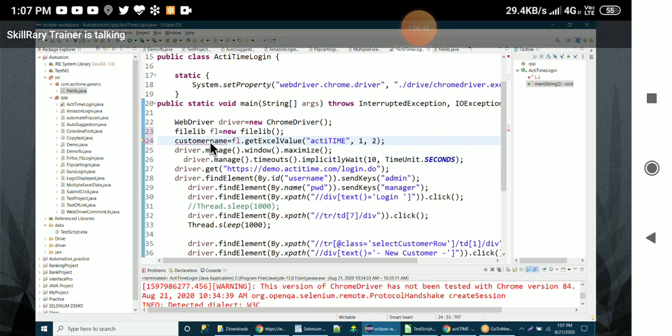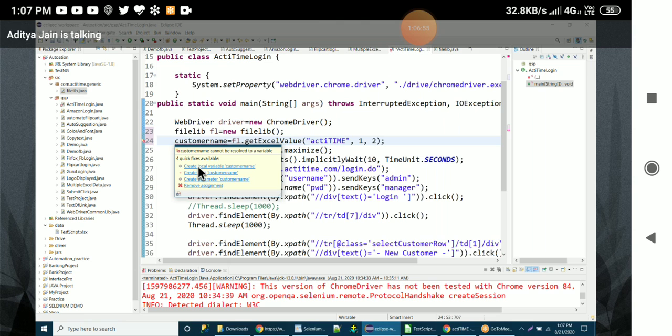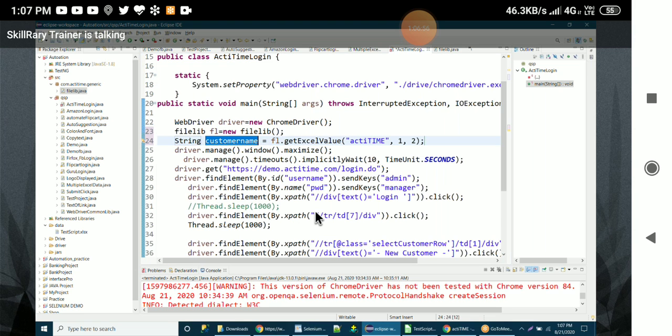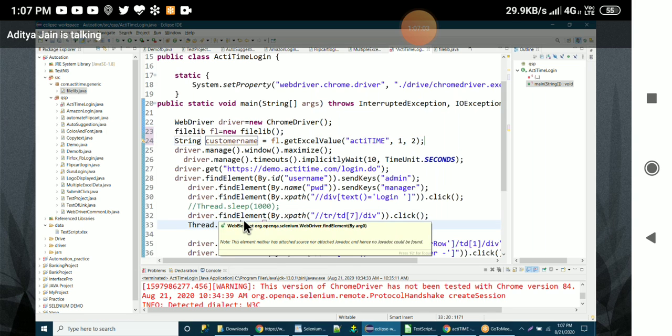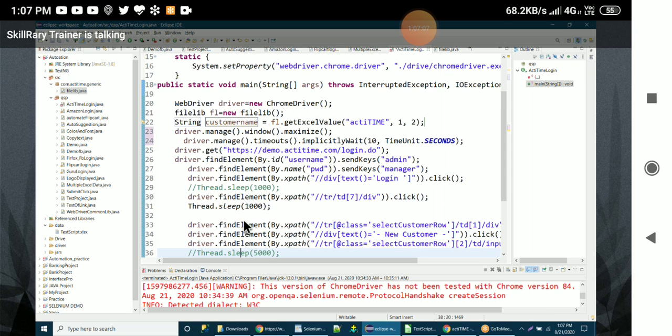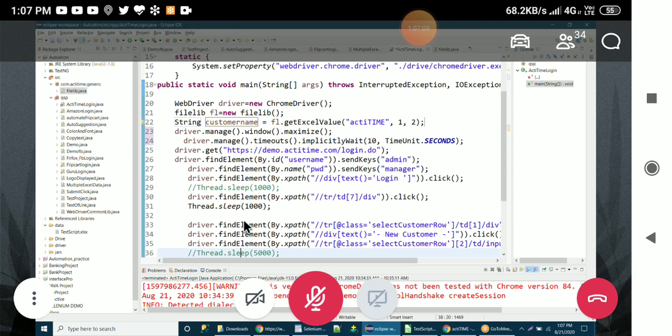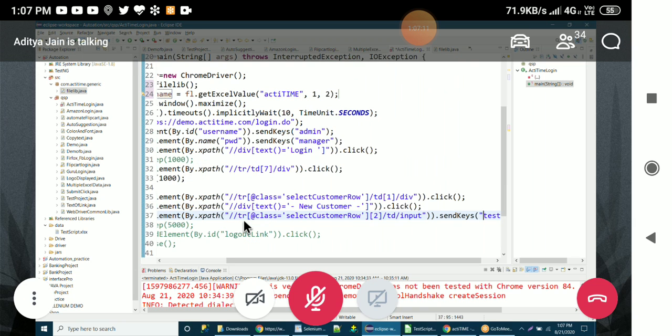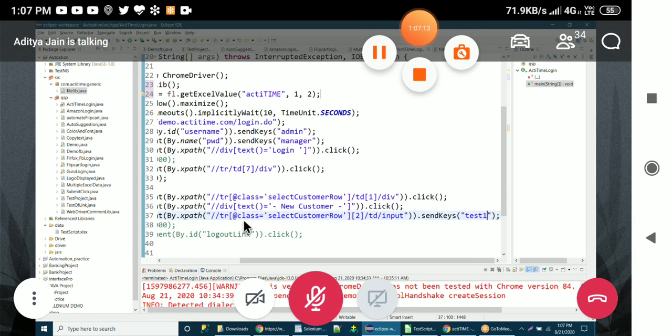Okay, now create a local variable. Now copy that customer name and put it wherever you want, inside the case. Like that only you have to use it everywhere. Okay, sir. Practice. If you have any doubts, ask on Monday.